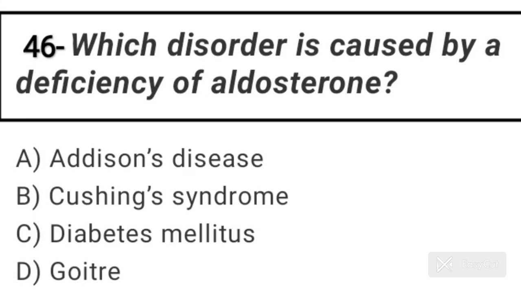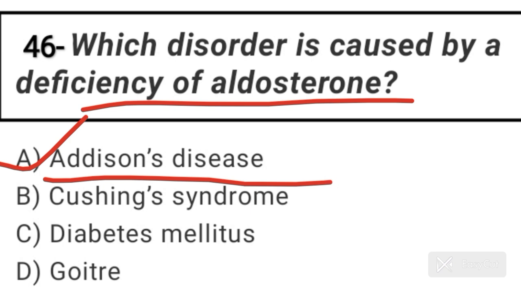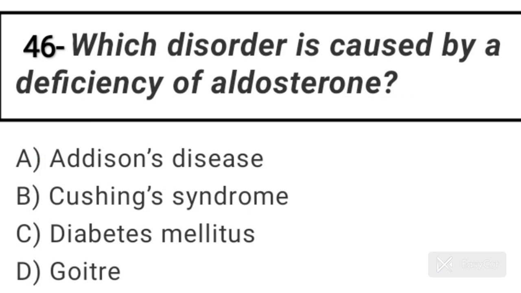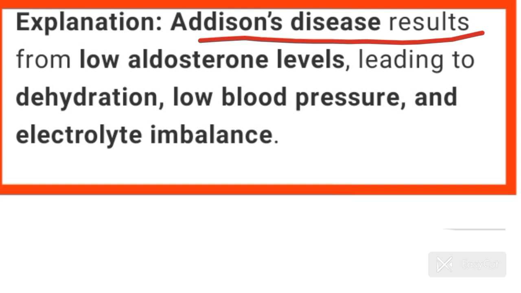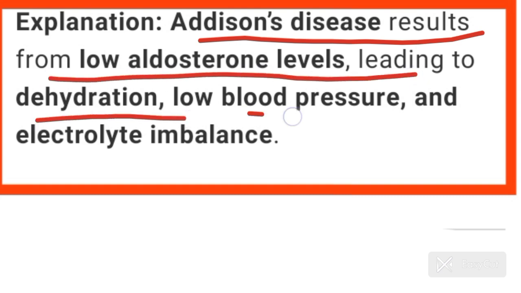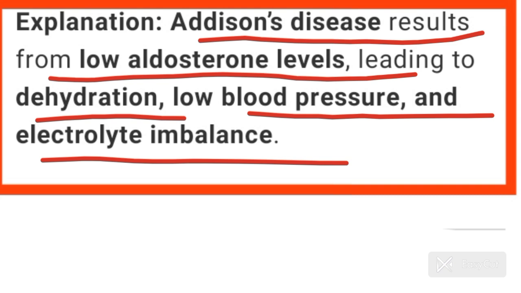Now come to question number 46. Which disorder is caused by the deficiency of aldosterone? Answer is option A. Addison's disease is caused by the deficiency of aldosterone. Addison's disease results from low aldosterone levels leading to dehydration, low BP and electrolyte imbalance.